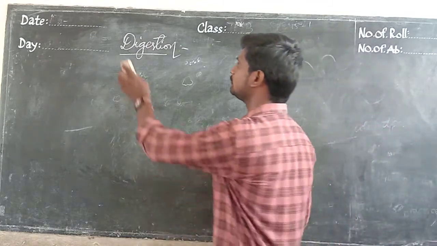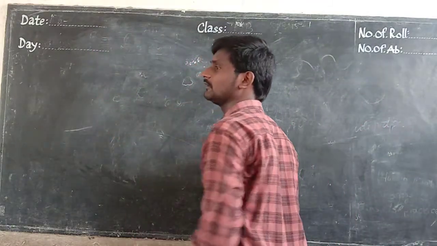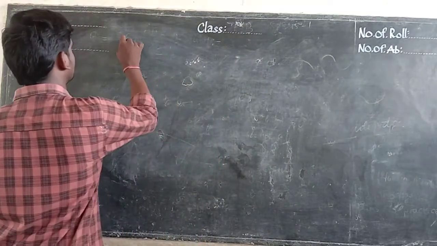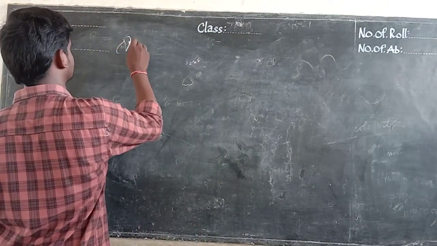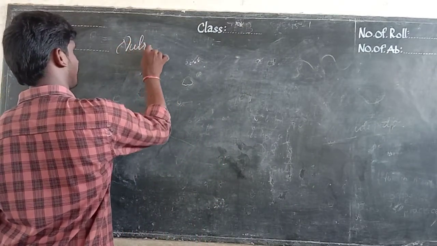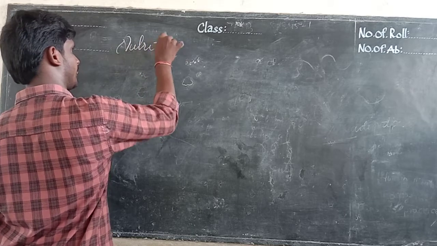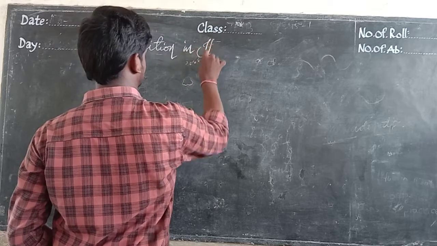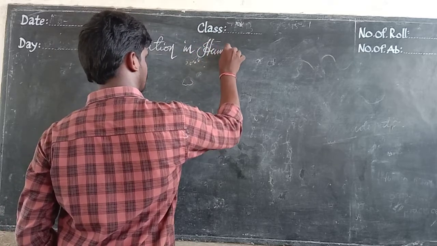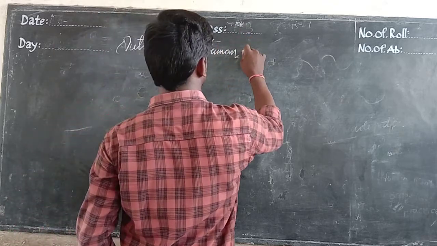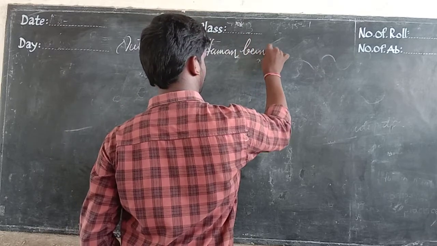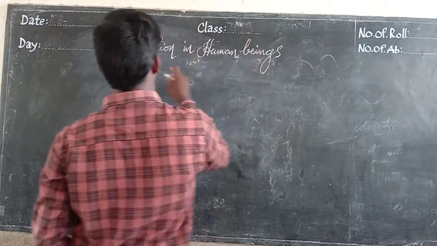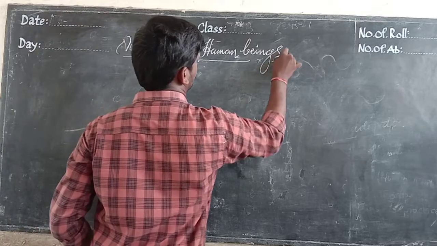What type of strategy do human beings have? Okay, nutrition in human beings.